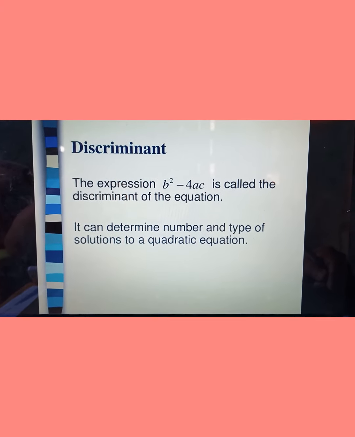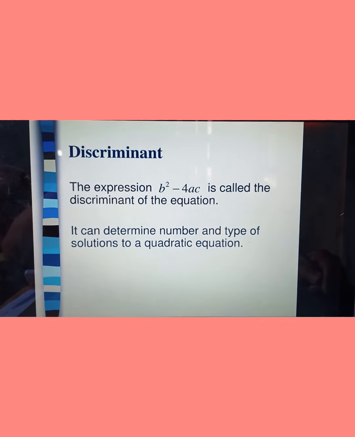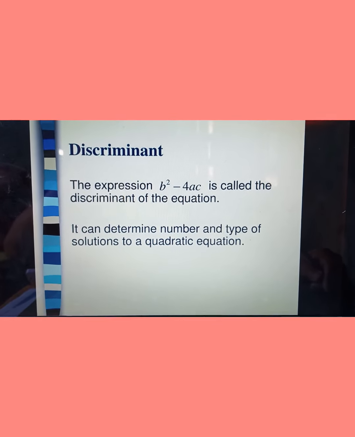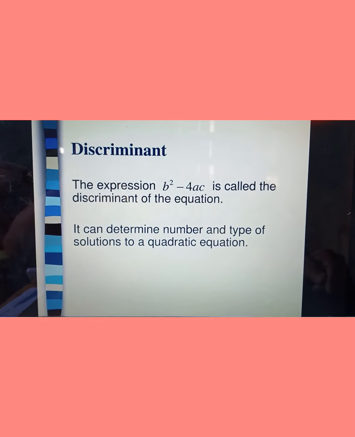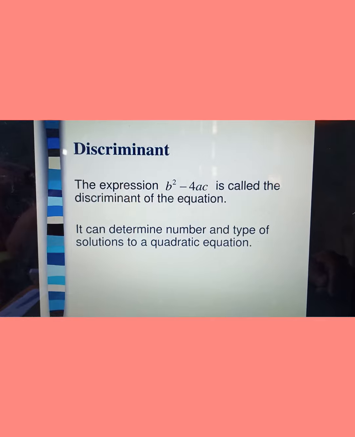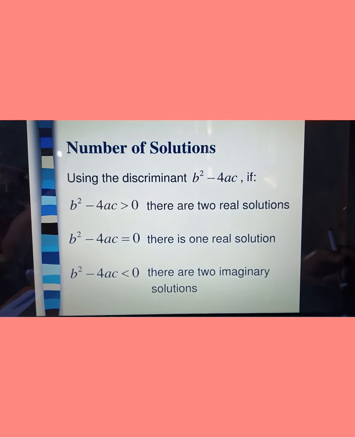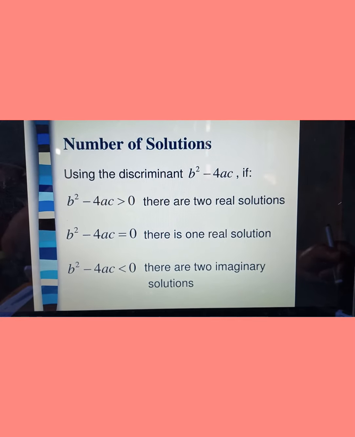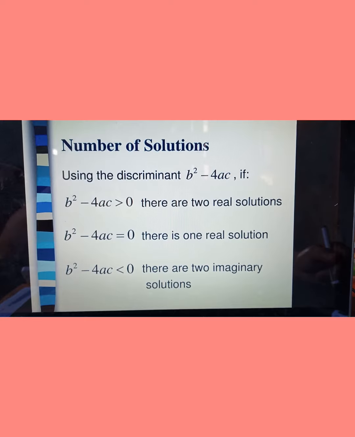From the quadratic formula, we have the expression b squared minus 4ac, and this is called the discriminant of the equation. This can determine the number and type of solutions to a quadratic equation. So we have here the number of solutions using the discriminant b squared minus 4ac.